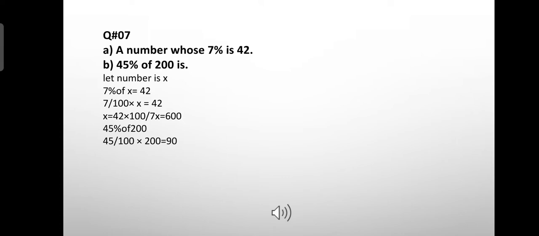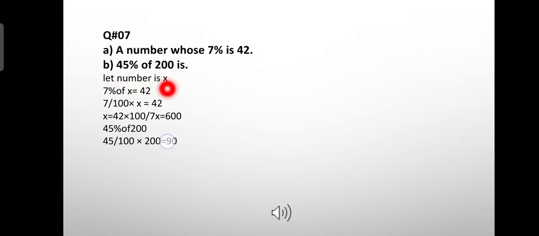Now let us read the question number 7. It has two parts. Part A is telling us a number whose 7% is 42, and part B is 45% of 200 is what. So now for solving the part A, we have to suppose an arbitrary number.